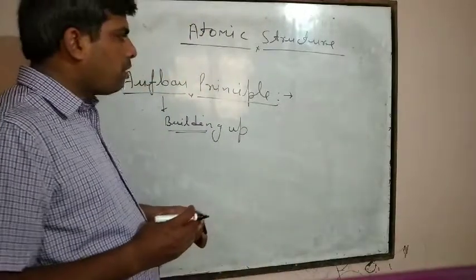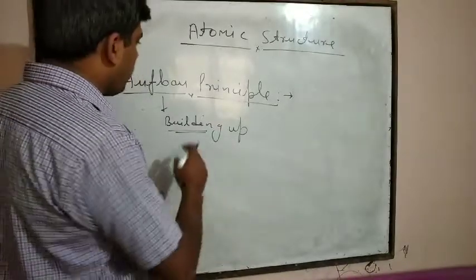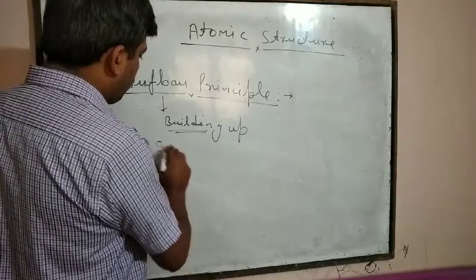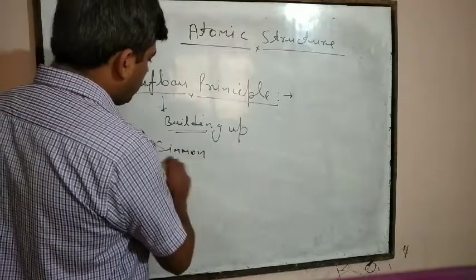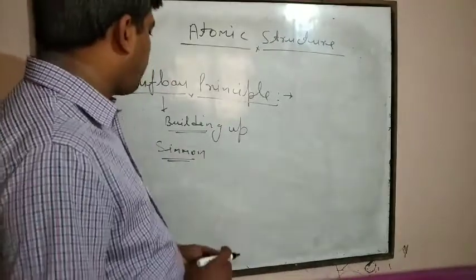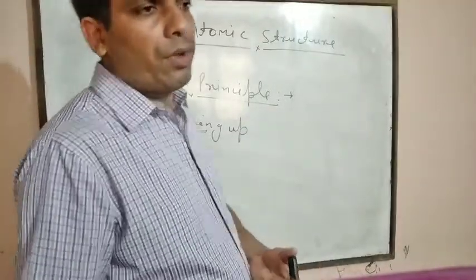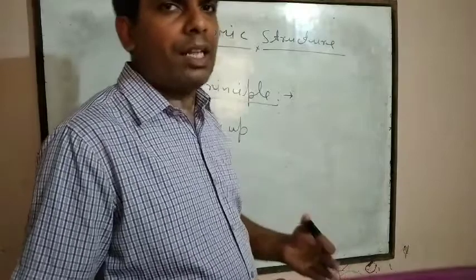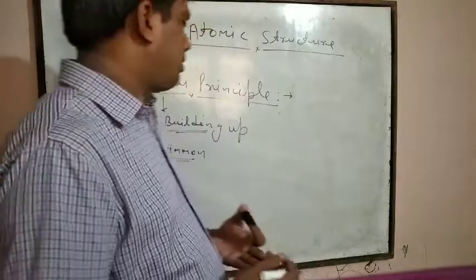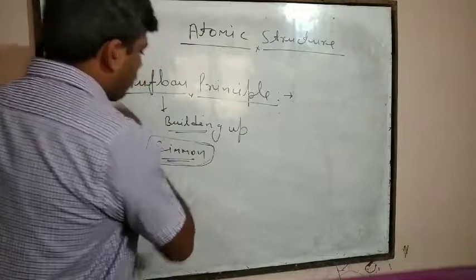Actually, this principle was proposed by a scientist named Simon, and he prepared a type of Simon array. With the help of that array we can better understand the filling order of electrons in different orbitals.